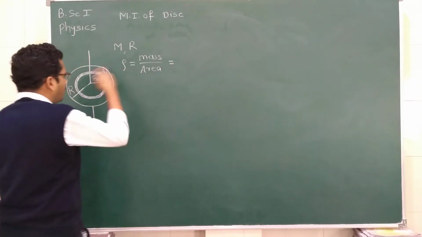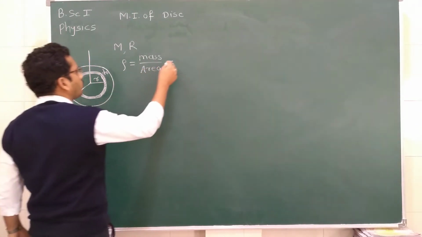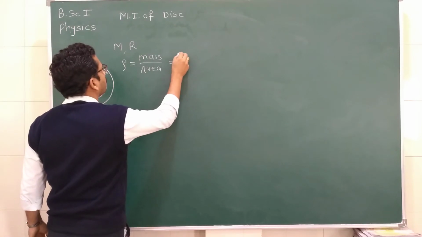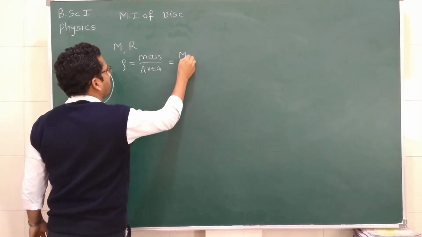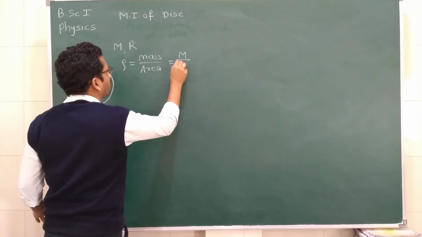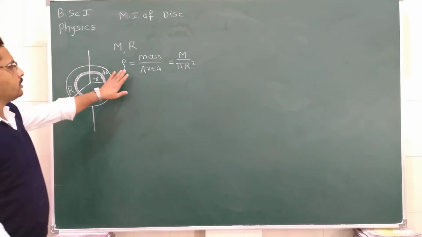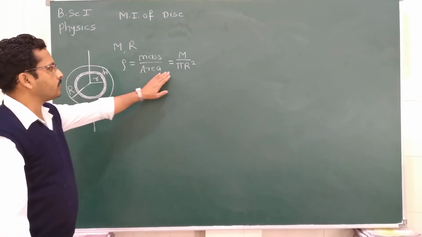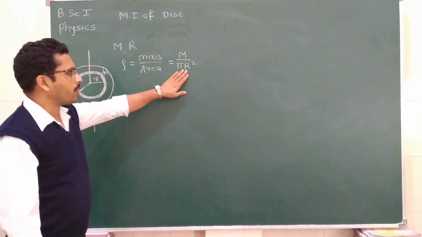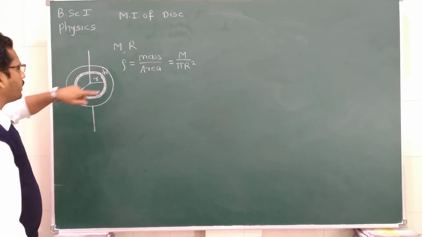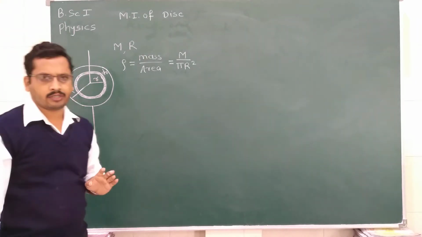For the whole disk, what is rho equal to? It is mass, that is capital M, and area, which is equal to pi r square. So we can write rho is equal to mass upon area, which is equal to capital M upon pi r square, as the linear density of this whole disk.